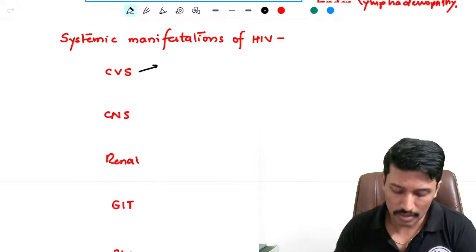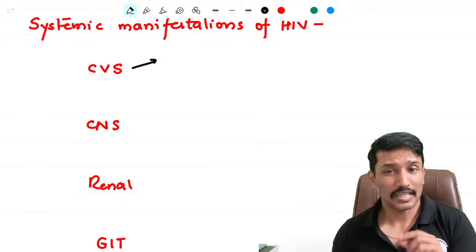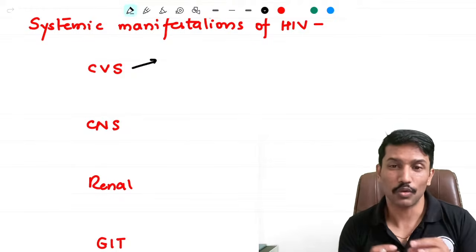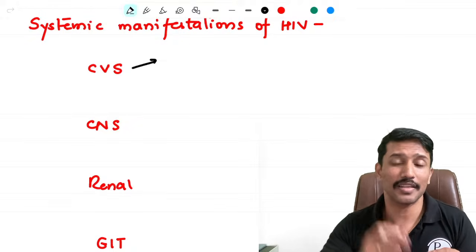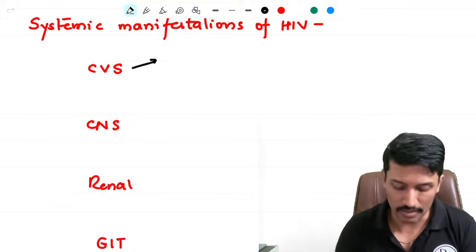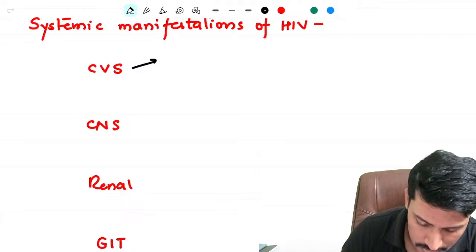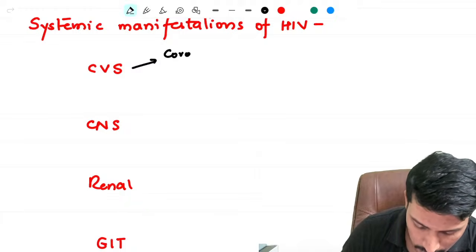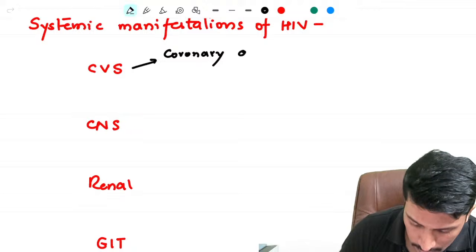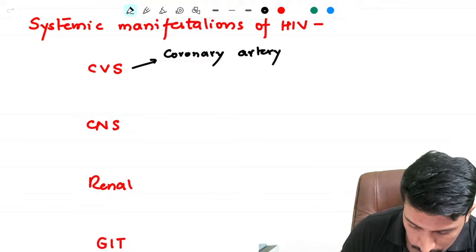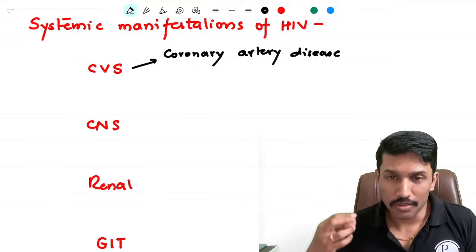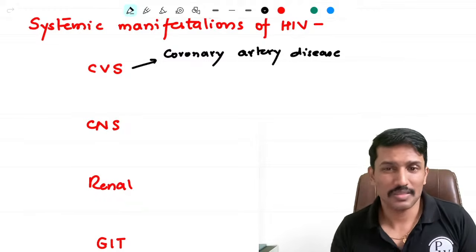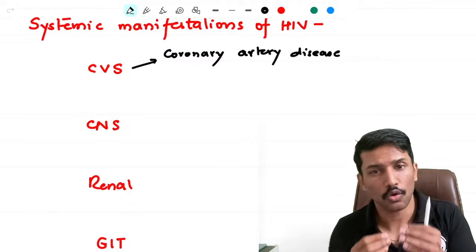So when it comes to the cardiovascular system, HIV accelerates atherogenesis. And because of this accelerated atherogenesis, and HIV also causes endothelial injury, there is increased risk of coronary artery disease. So a lot of older generation HIV patients who did not develop major opportunistic infections still died early because of coronary artery disease.